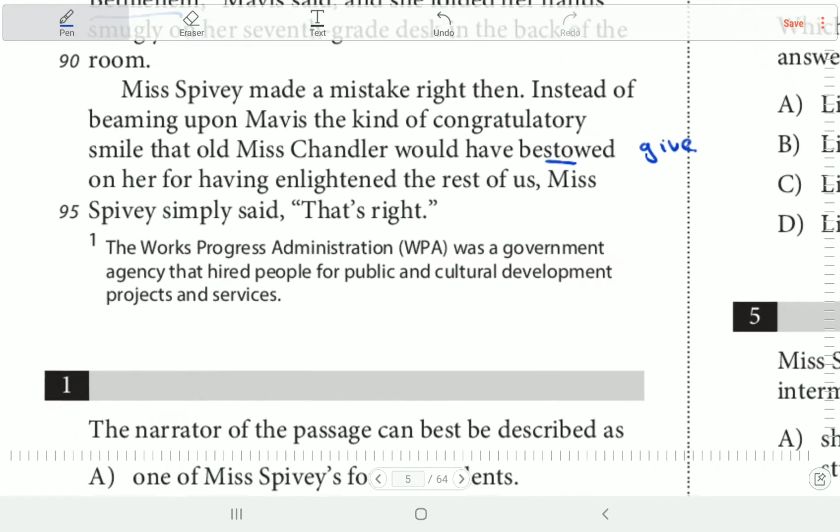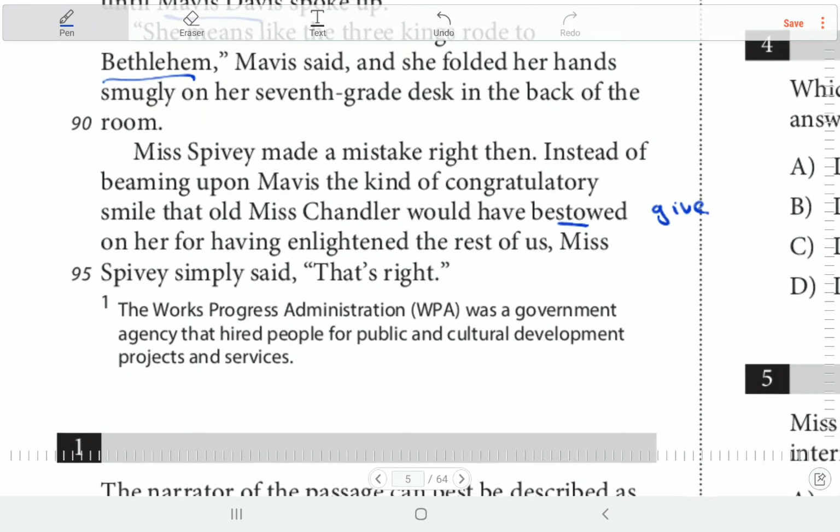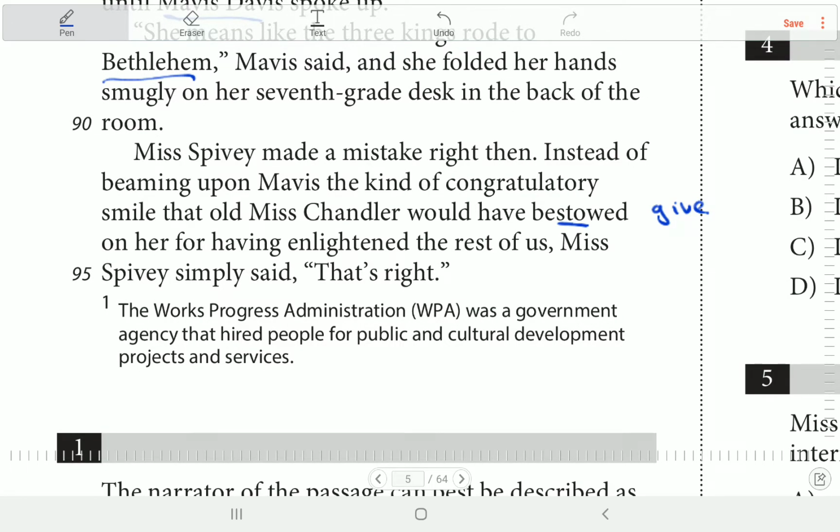فهموا بقى. So Miss Peavy made a mistake right then. Instead of beaming upon Mavis the kind of congratulatory smile that Miss Chandler would have bestowed on her for having enlightened the rest of us, Miss Peavy simply said, that's right. So from the point of view of this narrator, what's her mistake? Predecessor Miss Chandler, when anyone said something right, she just smiled, only smiled. But Miss Peavy did something new. She said, that's right, kid.